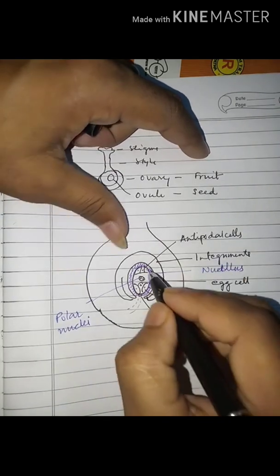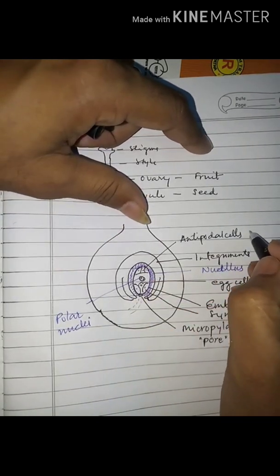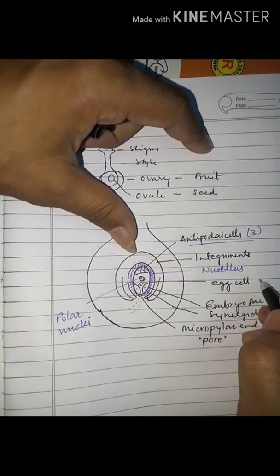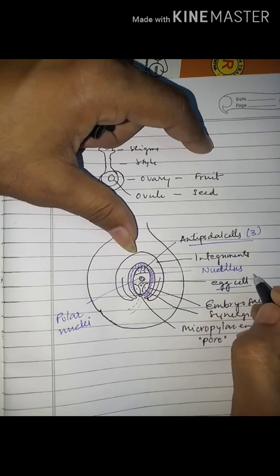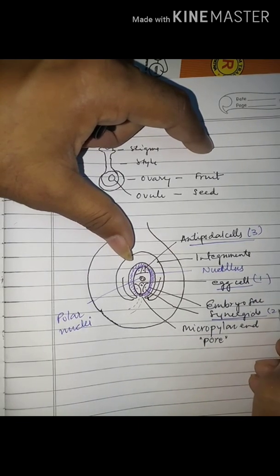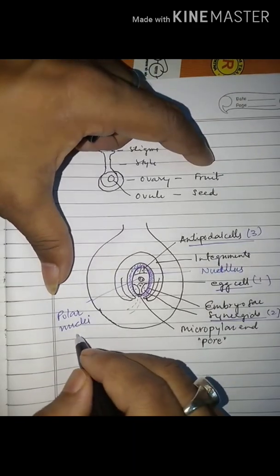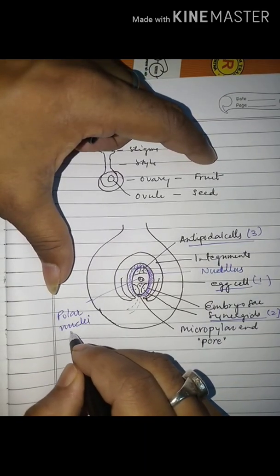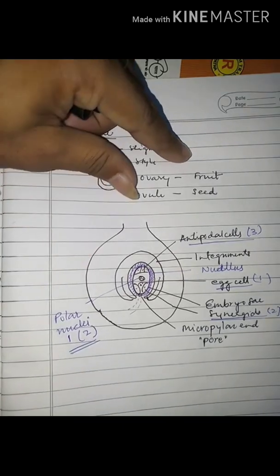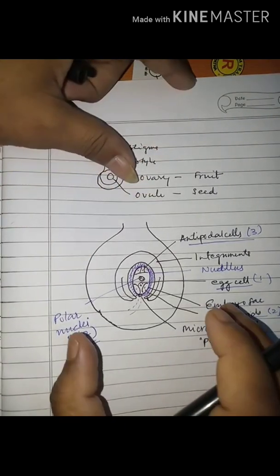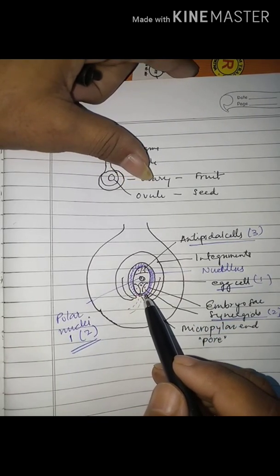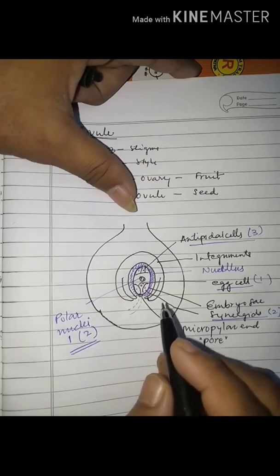So altogether this embryo sac contains 3 antipodal cells, 1 egg cell, 2 synergids and 1 central cell that contains 2 nuclei. Are you all getting this? So this is the overall structure of the female gamete or the embryo sac.